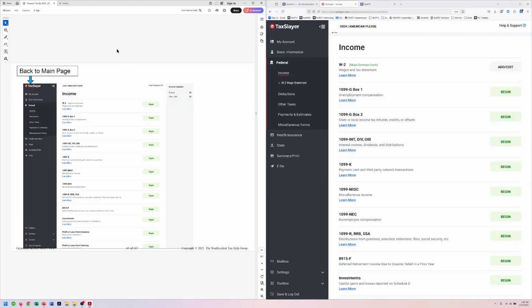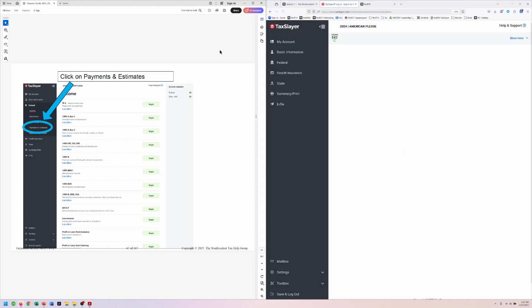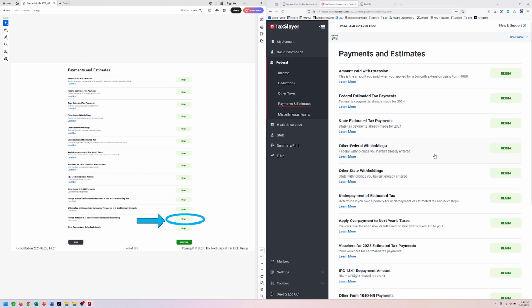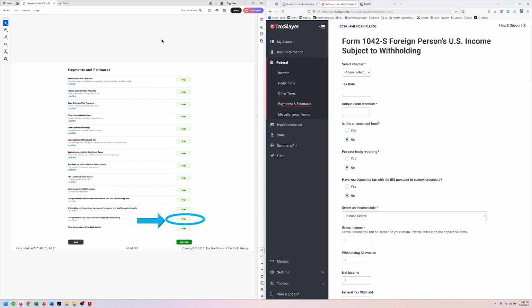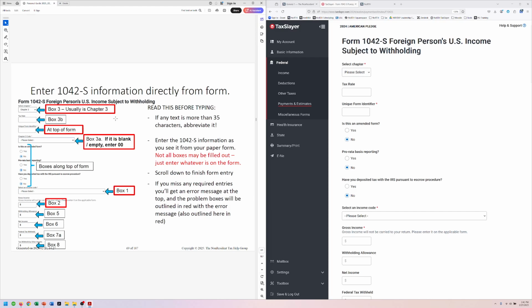All right, and we're back here at the main page once more. We're going to be on federal. We're going to do payments and estimates. Okay. We're going to scroll down to find partners information. That is not the right one. Foreign person. There we go. All right. Okay, same thing again, right?